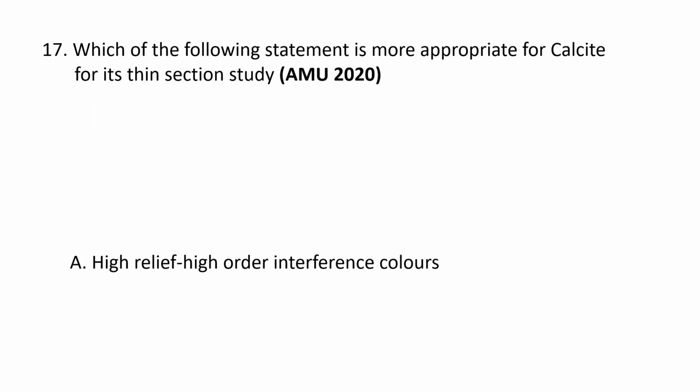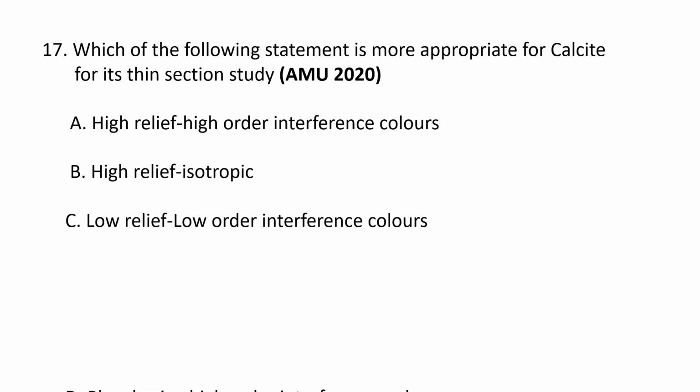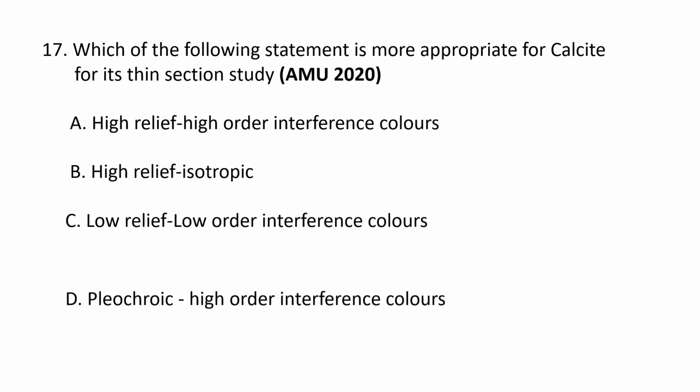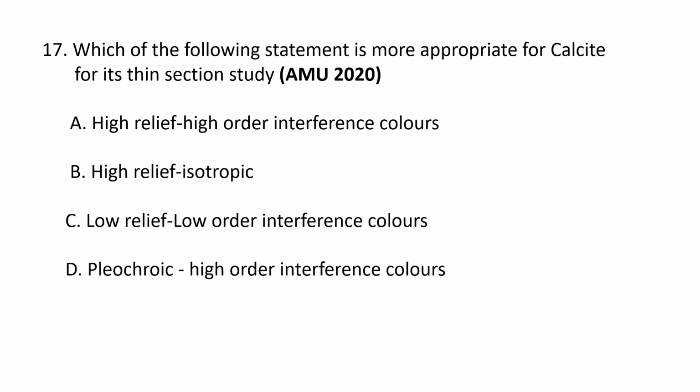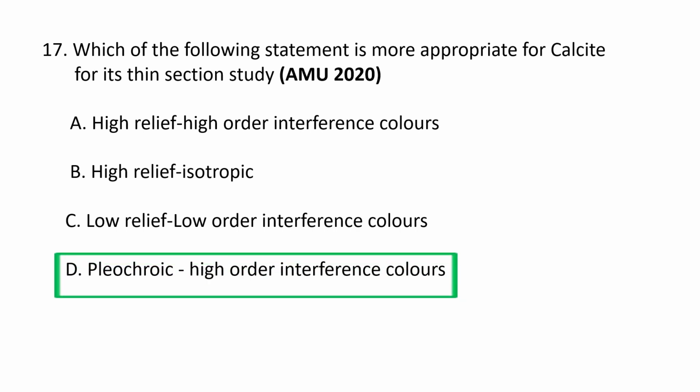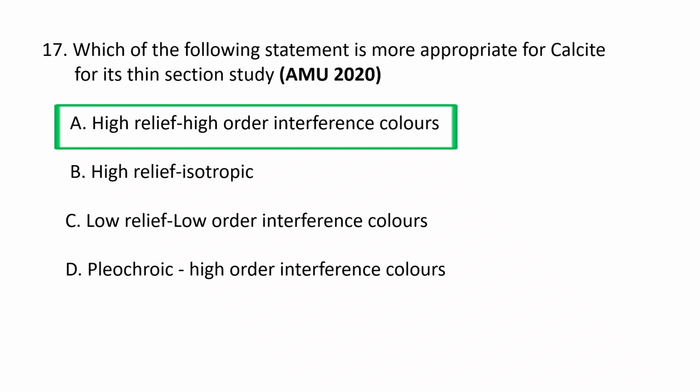Next question. Which of the following statements is more appropriate for calcite for its thin section study? The options are A. High relief, high order interference colors. B. High relief, isotropic. C. Low relief, low order interference colors. D. Pleochroic and high order interference colors. The correct option goes as A. High relief, high order interference colors.